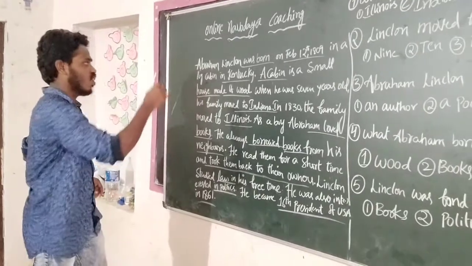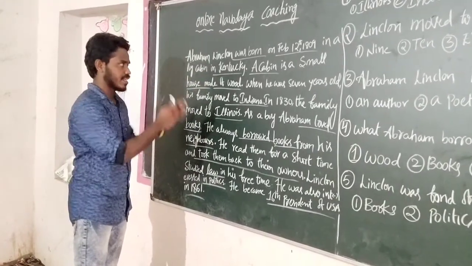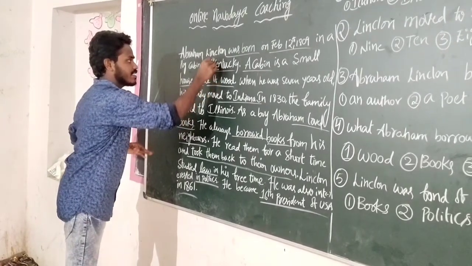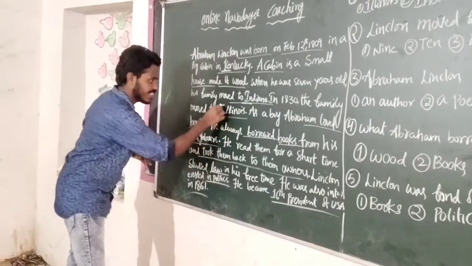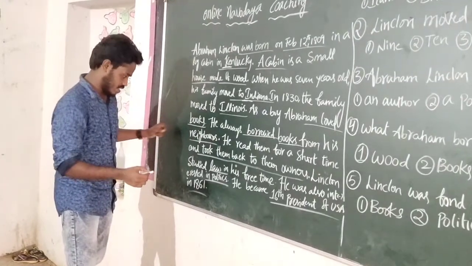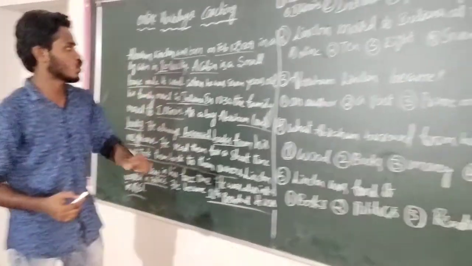Before moving to solve the questions, we need to look at the important information such as Indiana, Lincoln, Kentucky. All these words are called names. Whenever a name appears in the paragraph, it starts with a capital letter. See, here it starts with a capital letter. Again, Indiana, it starts with a capital letter. Again, Illinois, with a capital letter. Is there anything left? No, right? Let's move to the questions.